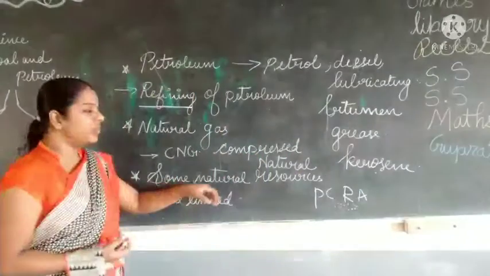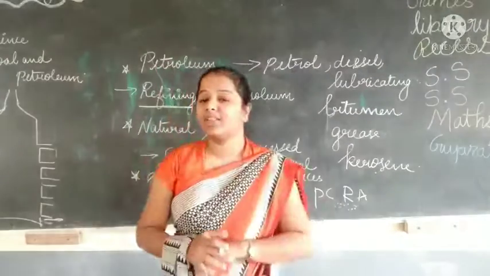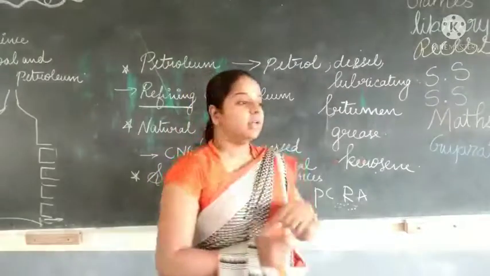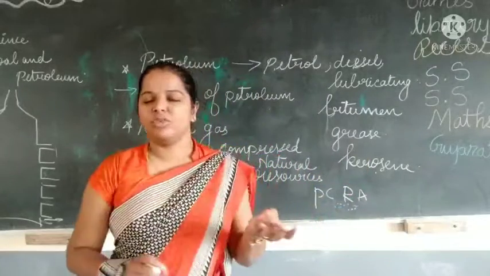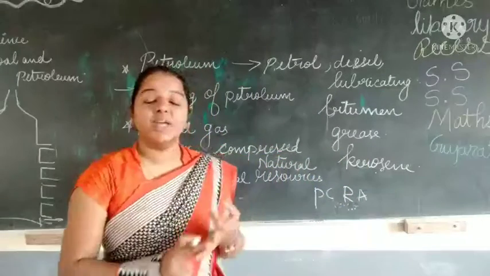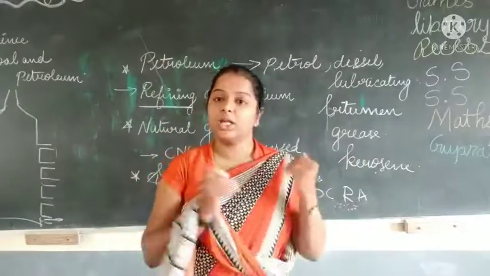And at last we ended the chapter by learning that some of the natural resources are limited. What are the natural resources that are limited? That is fossil fuels. Fossil fuels mean petrol, diesel, minerals. These all come in limited quantity.